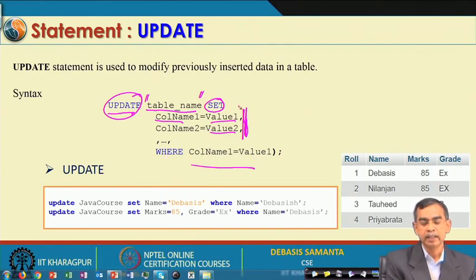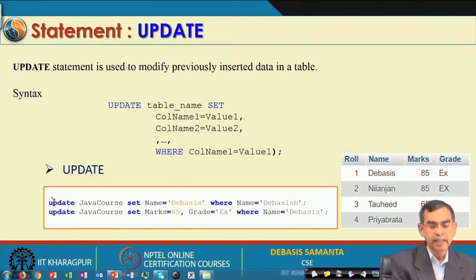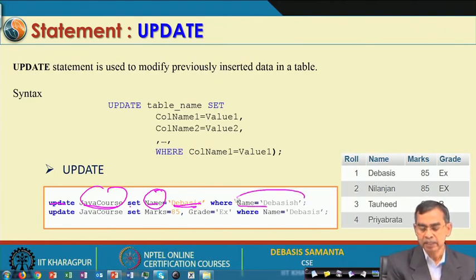If you write star, then it applies to all records. The short form is star means all. Otherwise, you write column name equals value 1, which means it will change those records whose column name is value 1. This is basically the condition. That means, if you want to update particular records, then which records should be updated has to be mentioned here. Now, here is an example. You see there are 2 update commands we have done here. Update, this is the table name, set name Devasys, that means we want to update the name field with Devasys, where name is Devasys, that means this is the condition.